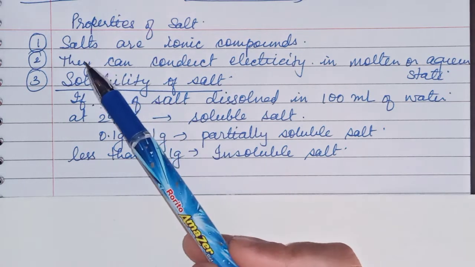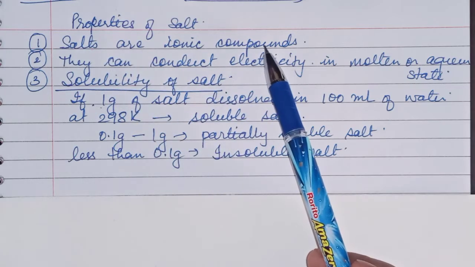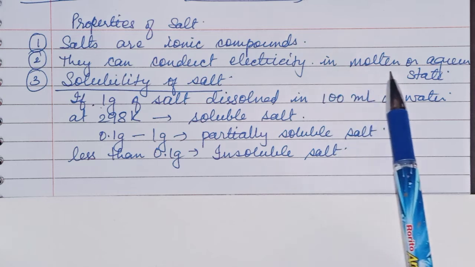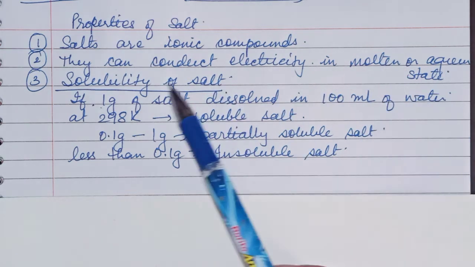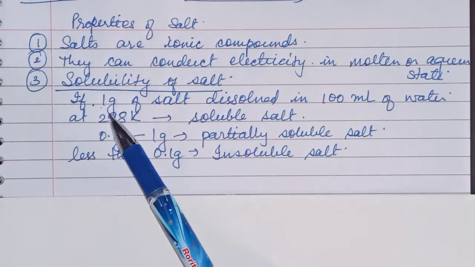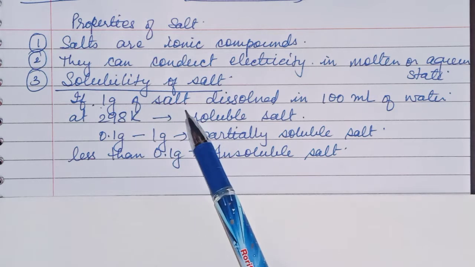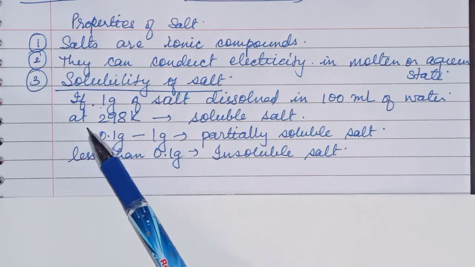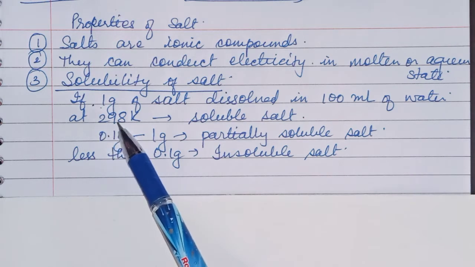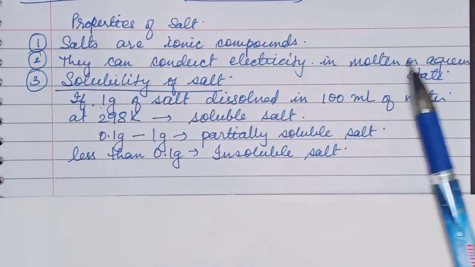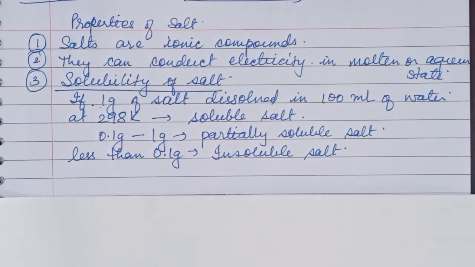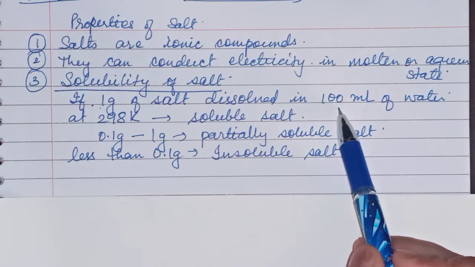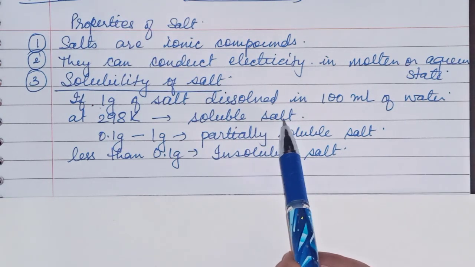The first property of salts is that salts are ionic compounds. They are made up of ions, so they can conduct electricity in molten or aqueous state. Now, solubility of salt. What is solubility? When 1 gram of salt dissolves in 100 milliliters of water at room temperature, 298 Kelvin, then you can say it is a soluble salt. So if 1 gram is dissolving in 100 milliliters of water, then it is a soluble salt.